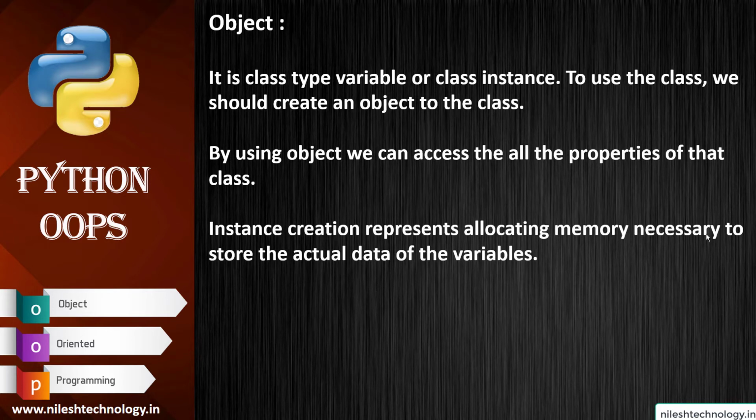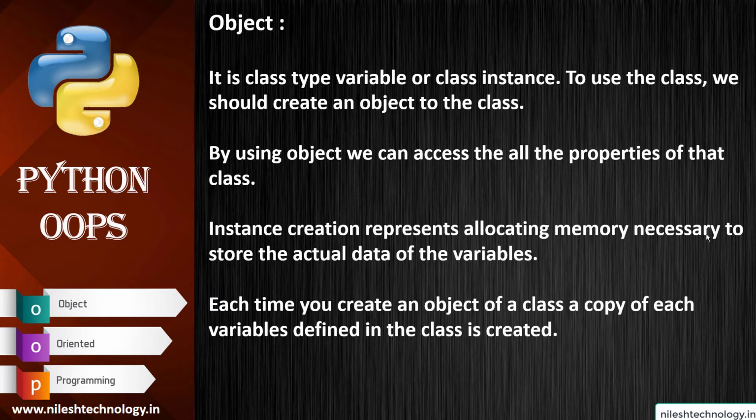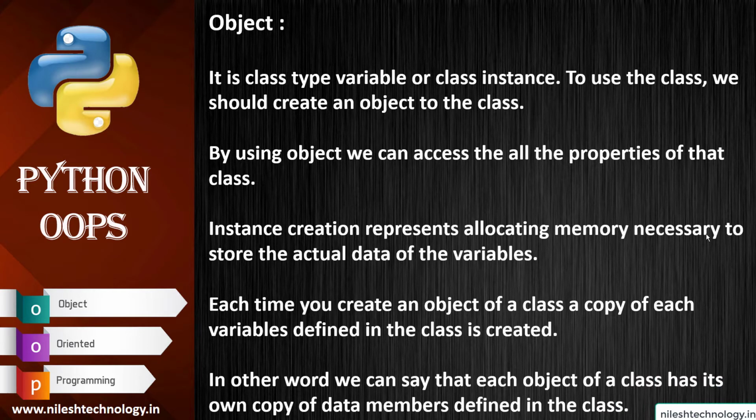Instance creation represents allocating the memory necessary to store the actual data of variables. Each time you create an object of a class, a copy of each variable defined in the class is created. So in other words, each object of a class has its own copy of a data member defined in the class.